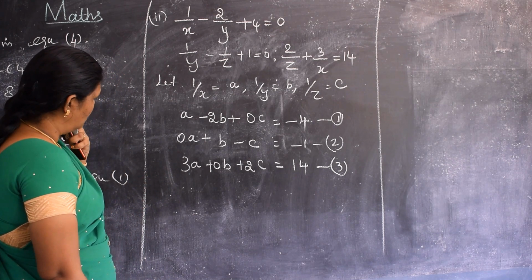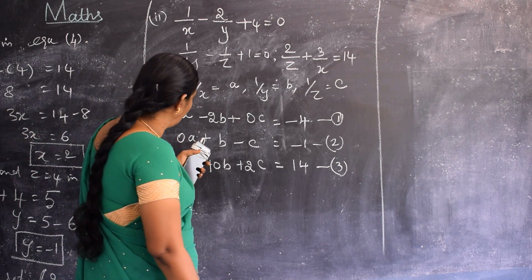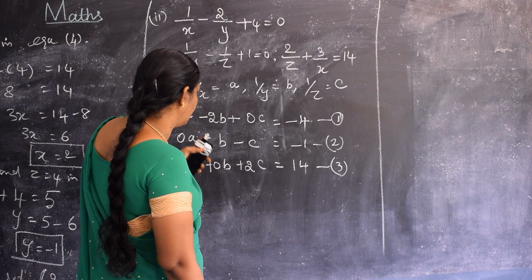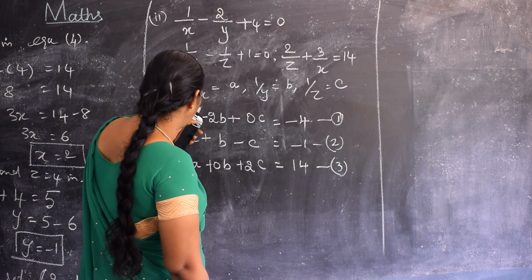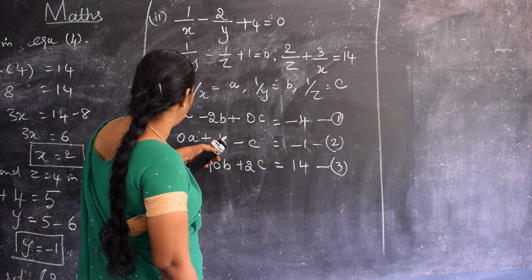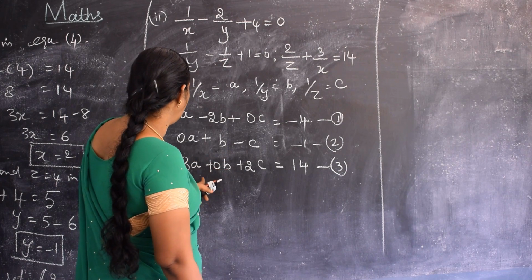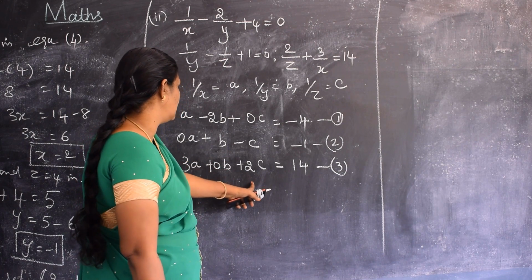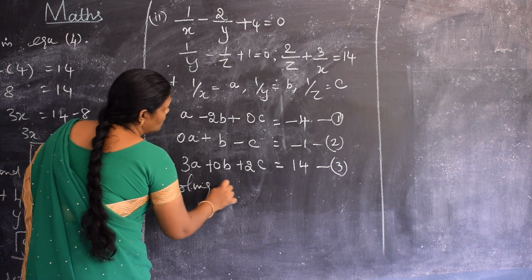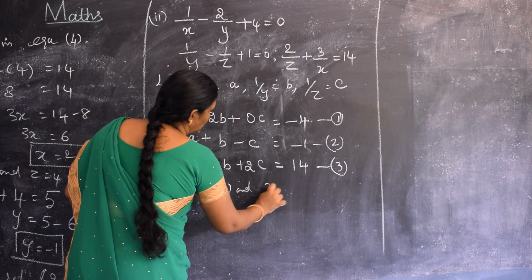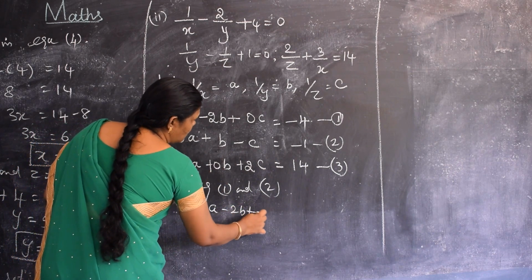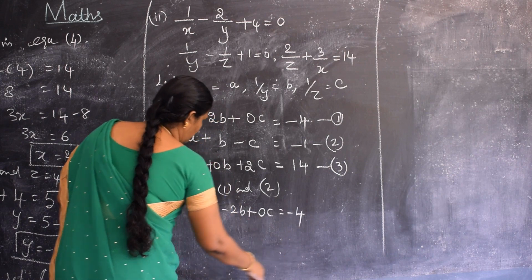See, now we want to eliminate one term, isn't it? So first we can solve equations 1 and 2, which means we can eliminate this b. Then only we get 3a plus 2c, isn't it? So solving 1 and 2. 1 is what? a minus 2b plus 0c is equal to minus 4.